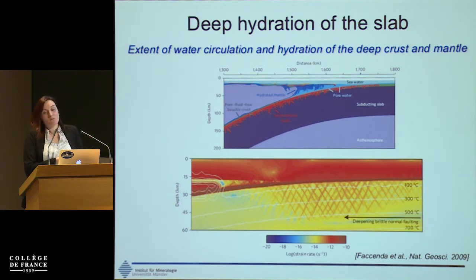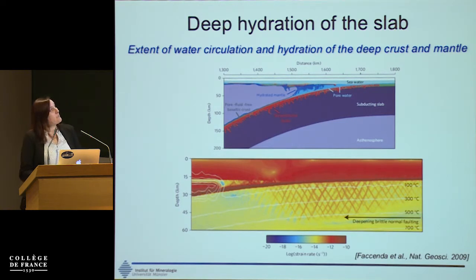And I bring again the picture that we have seen a couple of times already during the workshop, from Manuele Faccenda, where he suggests that faulting in the subducting slab, when the slab is cold and old, might allow for the infiltration of seawater quite deep, including down to 30 kilometers depth. Along these faulting areas is where the fluid will interact with the lithospheric mantle to produce hydrous phases. So the hydrous phases, if they are produced, might be heterogeneously distributed along these faulting areas.